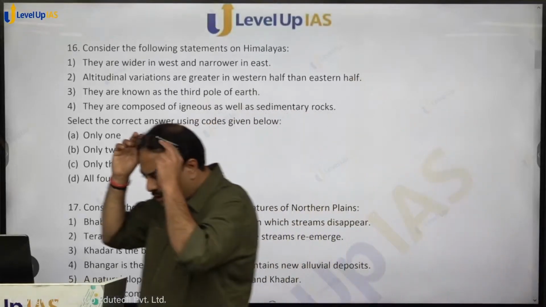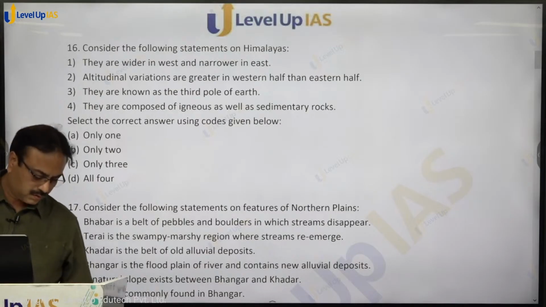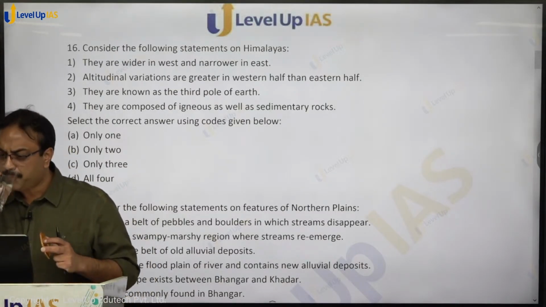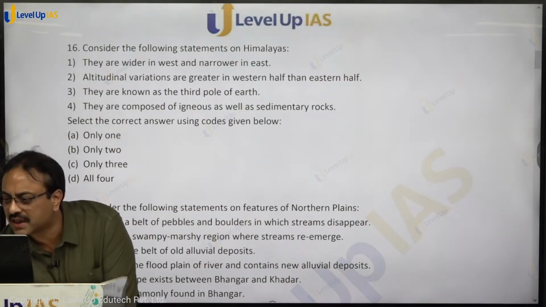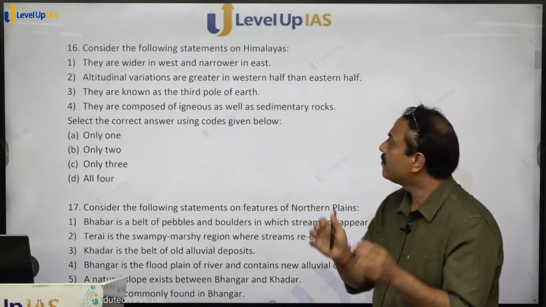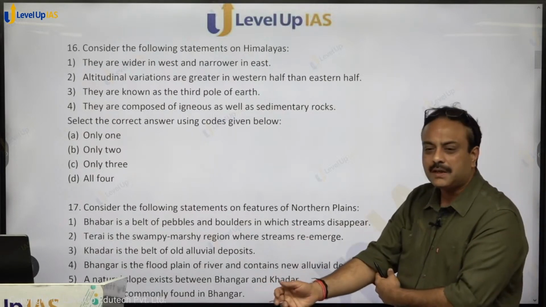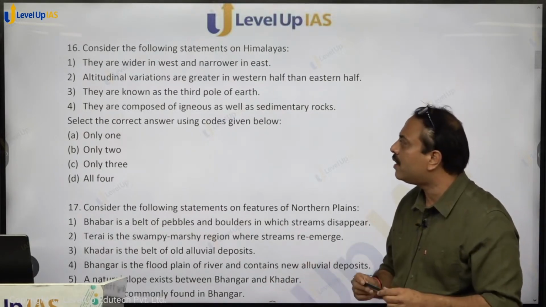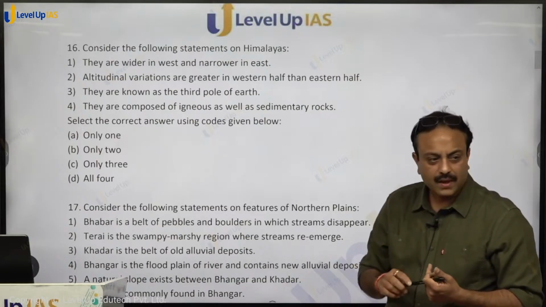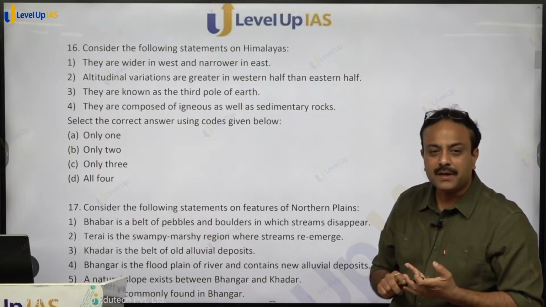Consider the following statements on Himalayas. Yes, Apurva, I got your answer, it's correct. They are wider in the west and narrow in the east. A very simple statement. Himalayas are wider in the west. Altitudinal variations are greater in western half as compared to eastern half. Yes or no? Very generalized statement. Western half.